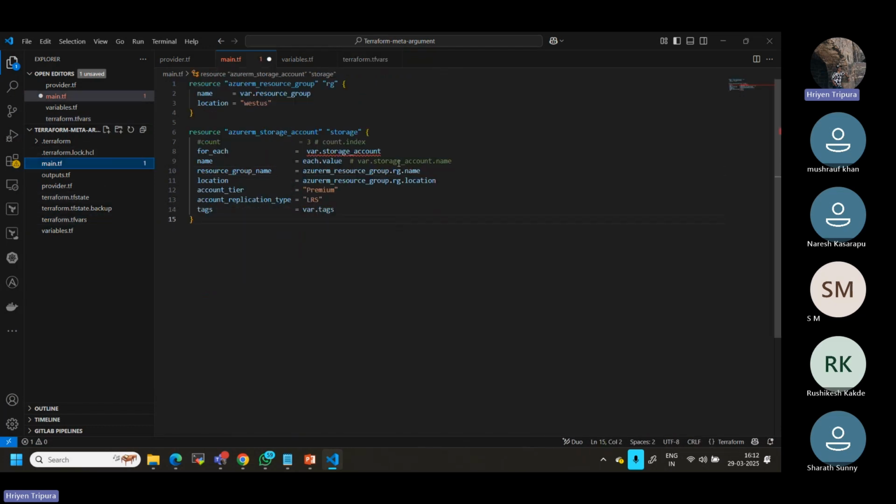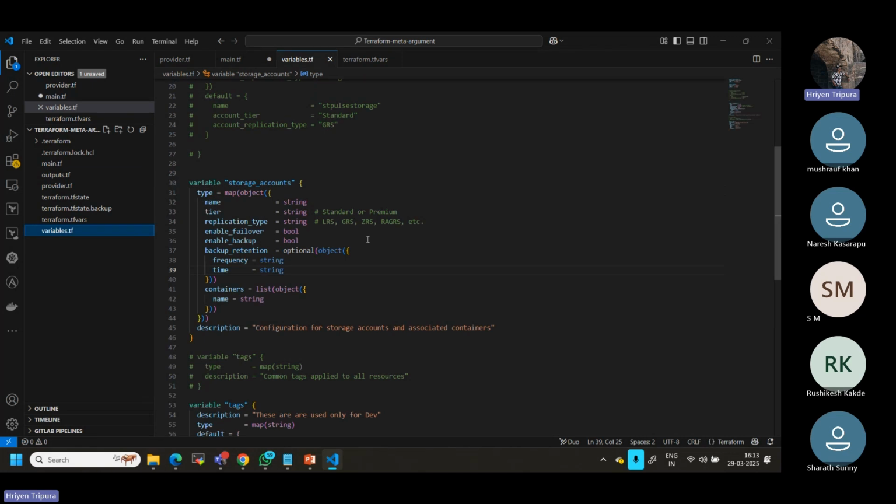Now if I come here, I need to change everything. Now what I have to do is storage accounts, dot name. This also I can use instead of premium. Whatever I have defined there, I can use it. Do one thing. In my case, yeah, I will do one thing.